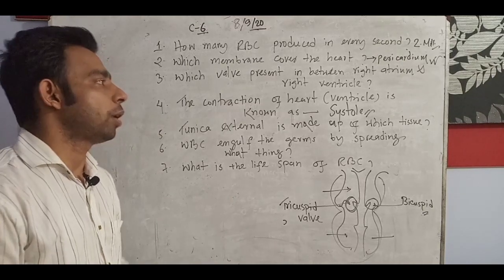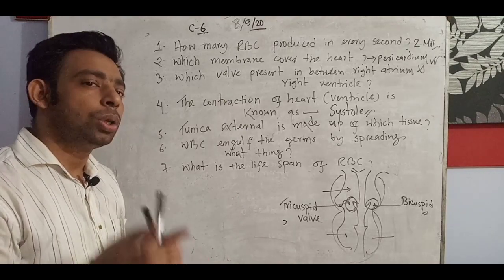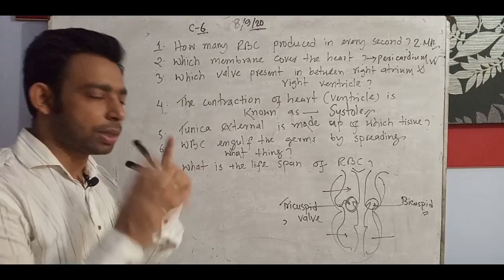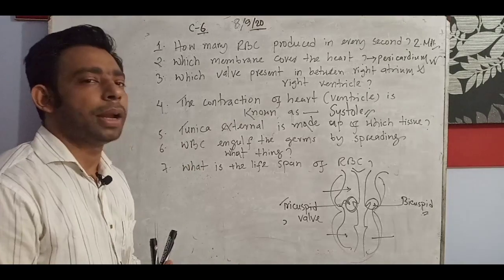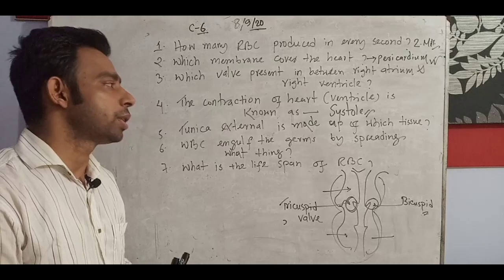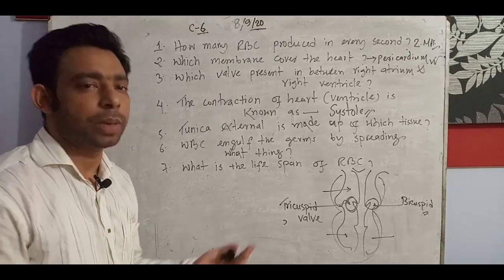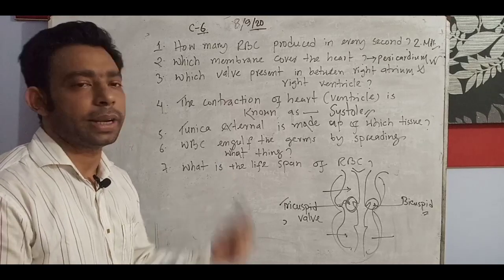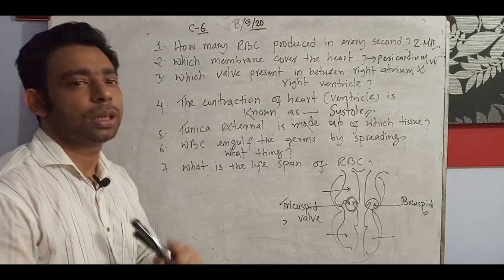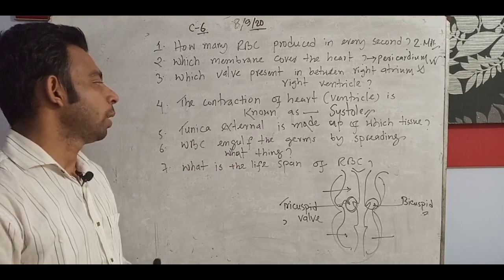So contraction of the heart, especially in the ventricle, is known as systole. If it is an MCQ, sometimes some options can come here. But if there is no option, there will be no missing. If you write anything other than systole, that will be wrong. So this is a very important question.